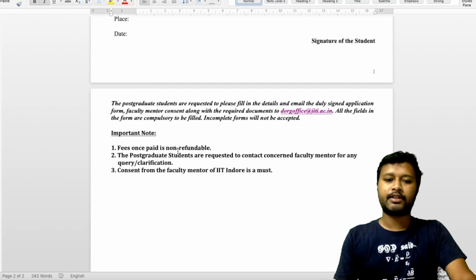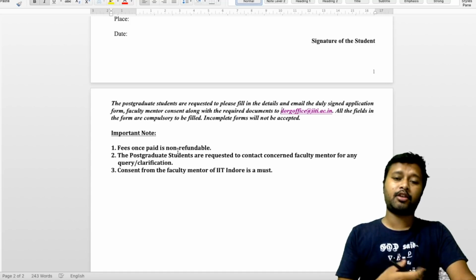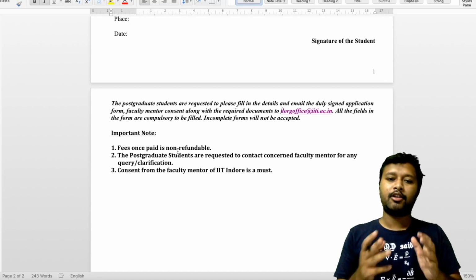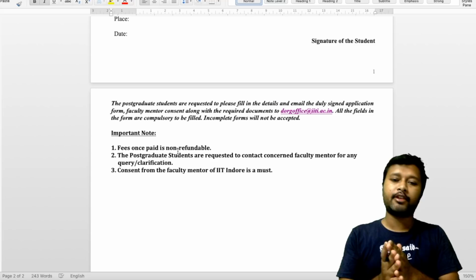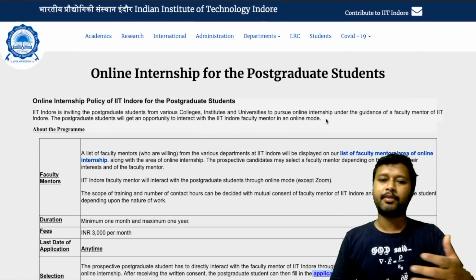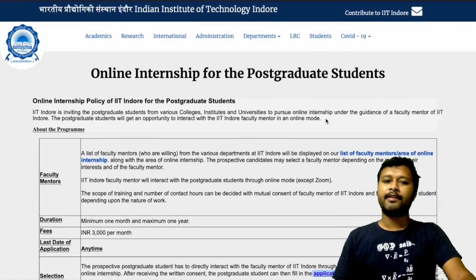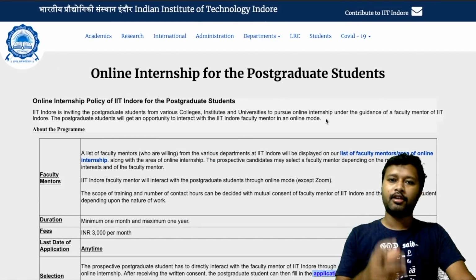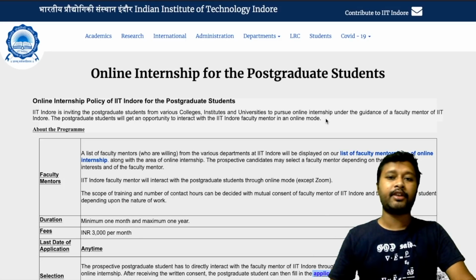and once you will be done, your internship will start. Now the previous internship which I was talking about, the undergraduate internship, a lot of students have joined that and they got benefit of it. So if you are also interested in it, you can join this particular internship and take out the benefit of this, right? So this internship is for all the students belonging to different fields.